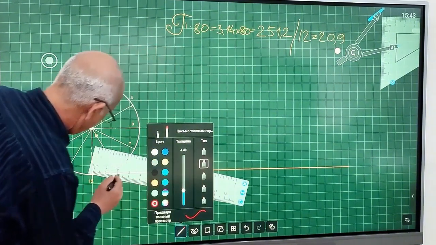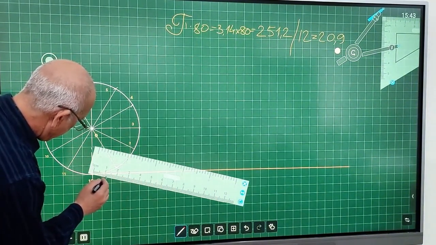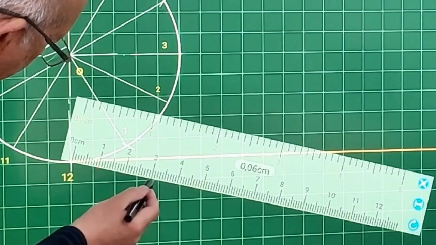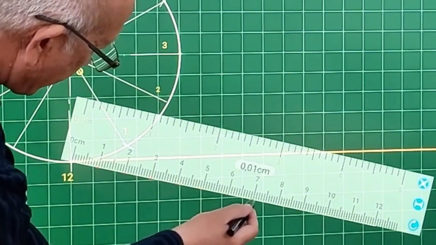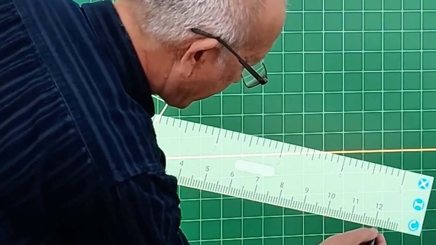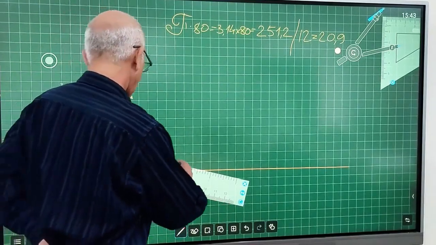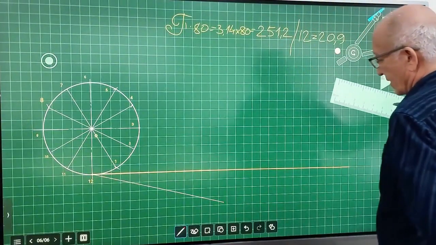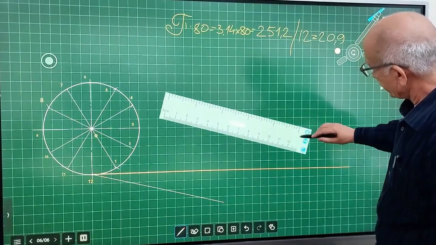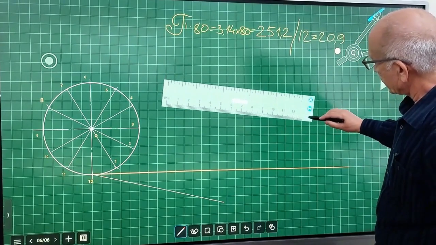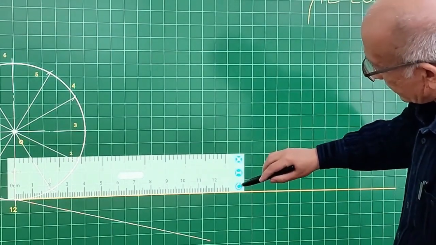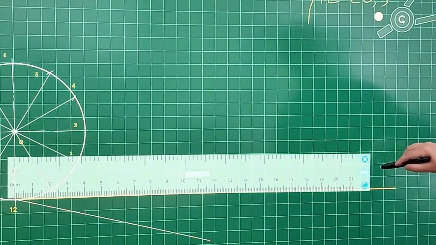Let's mark this. For example, here is 1, here is 2, here, 3, 4, 5, 6. Here is 2.5. Found it, let's do this. Now here it is. It's about 251. Let's do ours too. It is approximately 251 in total.